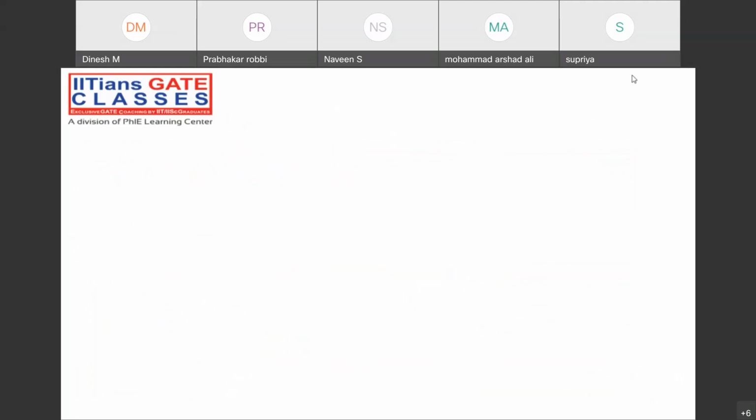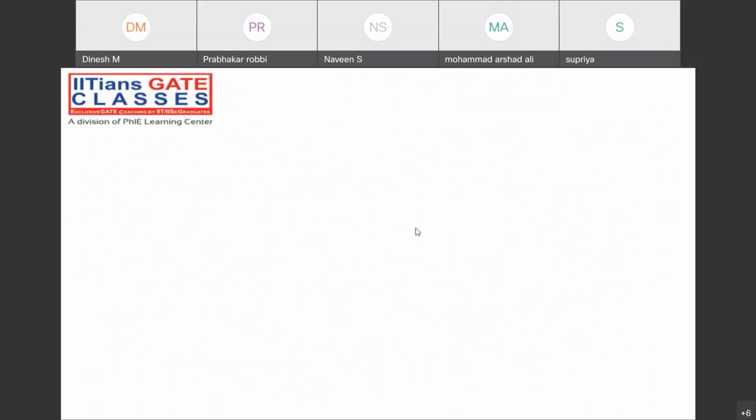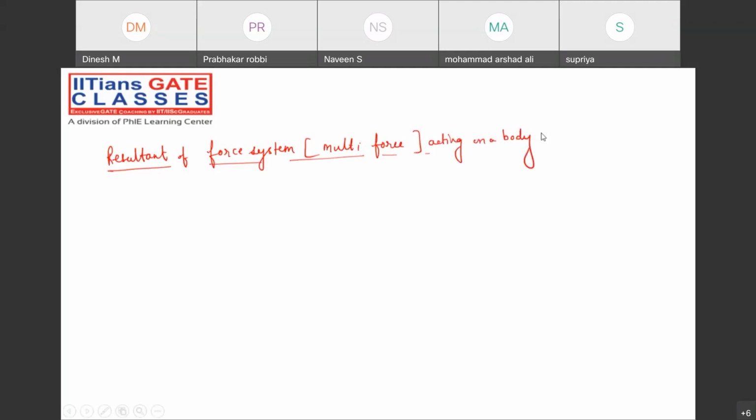Now, note the next concept: the resultant of the force system, or multi-force system, multi-force acting on a body. Note this topic. This is a very, very important topic.